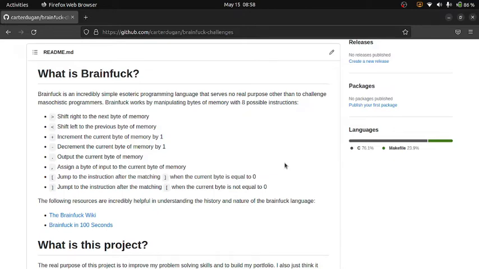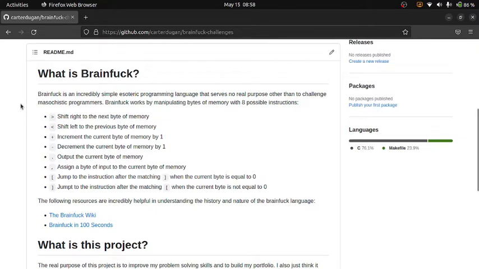I will include this link to this GitHub page in the description. Basically, this GitHub page will have a small description of the Brainfuck language, the project itself, and all the source code to all the Brainfuck programs, as well as the interpreter. So you can build that project and hack away at these Brainfuck files yourself.